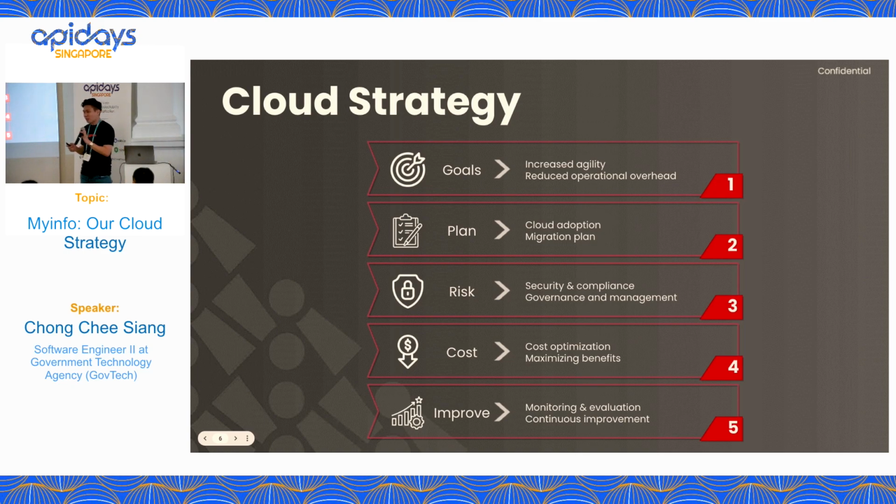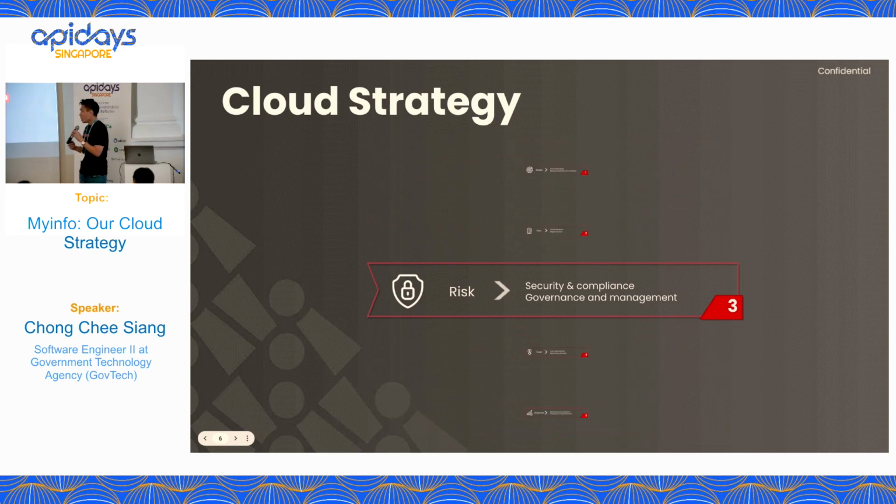Okay, then the next question. A lot of people might have concerns, especially the first time they're here. Wow, MyInfo is running applications on cloud, and how is MyInfo going to protect the data? What if my data is leaked to the dark web? What happens? So MyInfo, as the data custodian of our citizen data, treats security very, very seriously. It is the utmost important key component in our cloud strategies, and it is something that we cannot compromise or sacrifice. So let's focus on risk today.